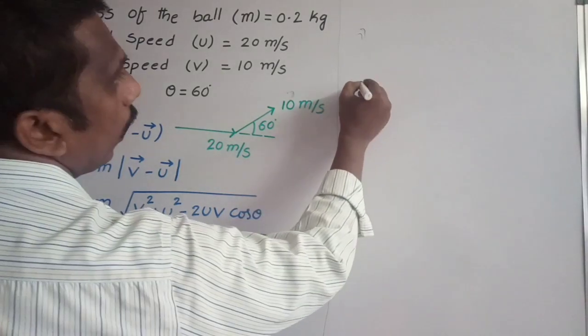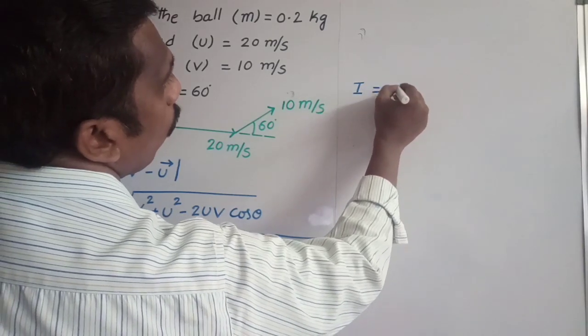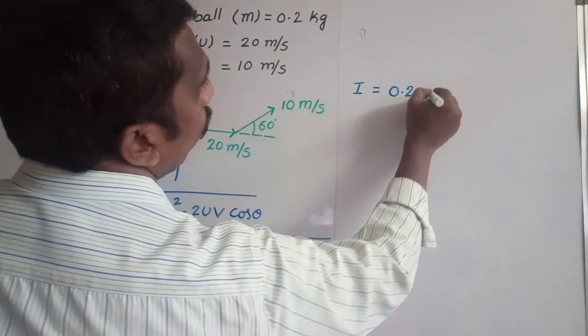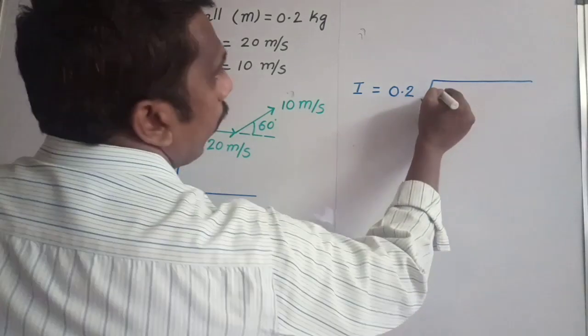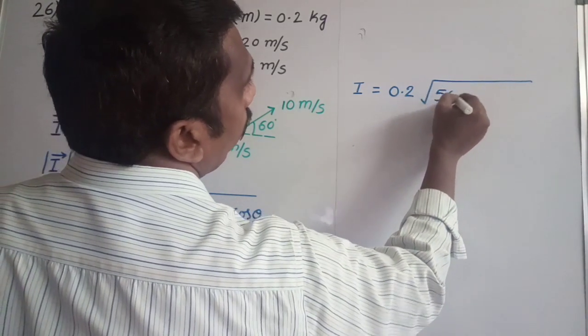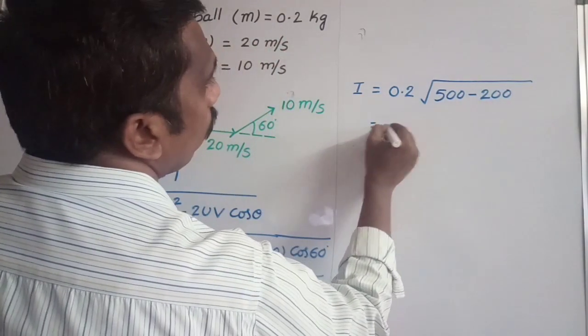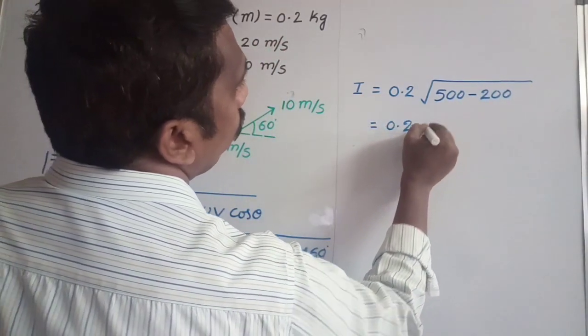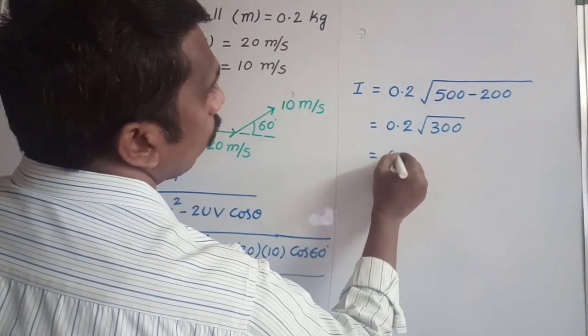From this, magnitude of impulse I is equal to 0.2 into under root of 100 plus 400, 500, minus 400 by 2, which is 200. So we get 500 minus 200, that is 0.2 into under root of 300.